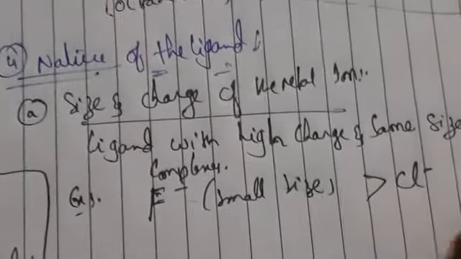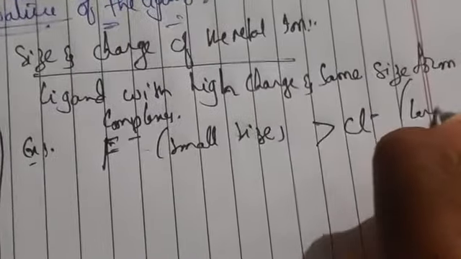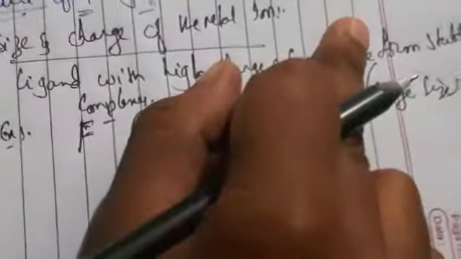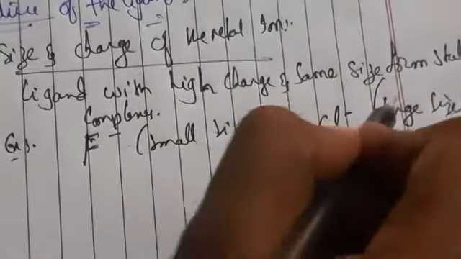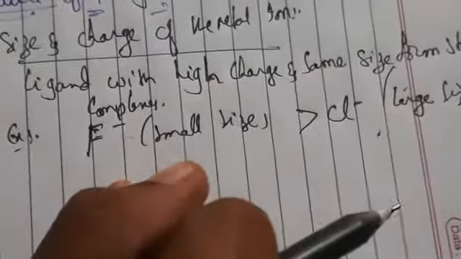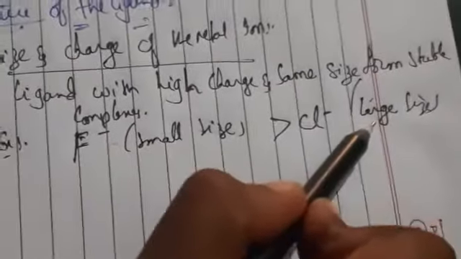complexes formed with Cl minus ligand. Why? Because Cl minus has a very large size. F minus complexes are more stable than complexes formed by Cl minus ligand because F minus has small size and Cl minus has large size.